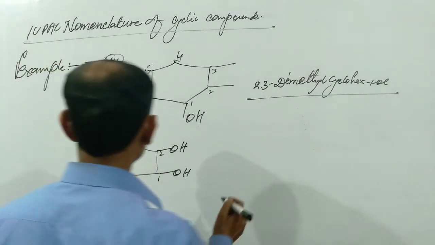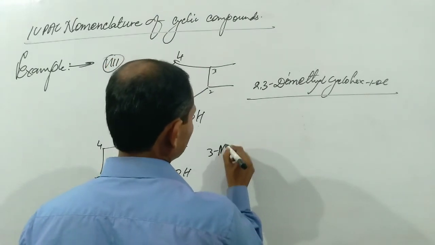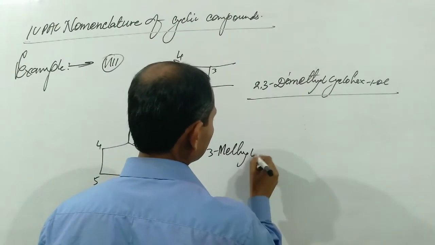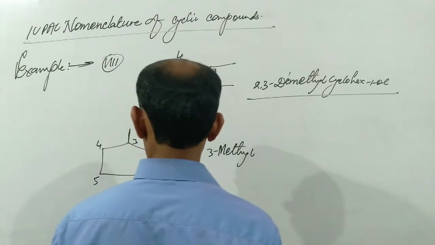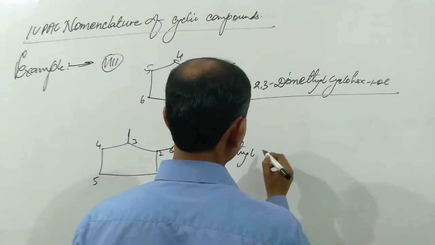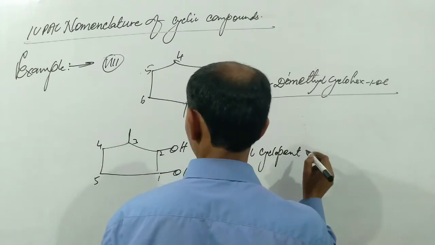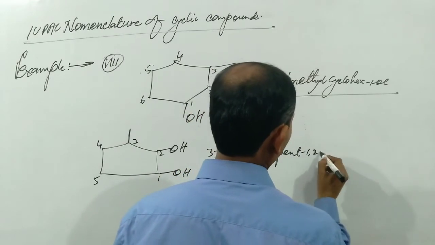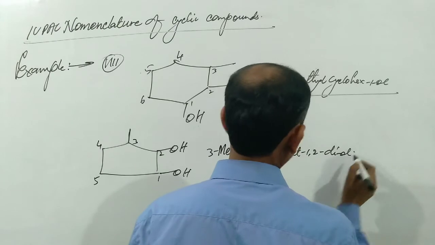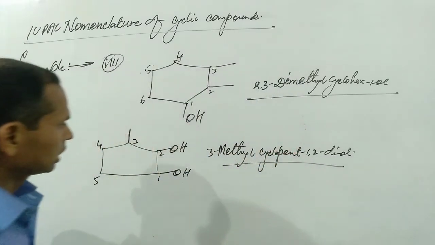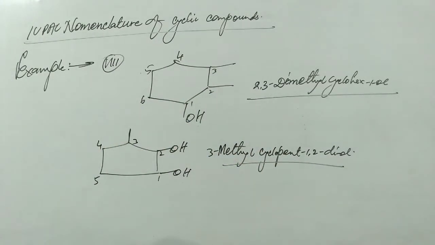The name of such a compound is 3-methylcyclopent-1,2-diol. This is the IUPAC name of this cyclic compound.